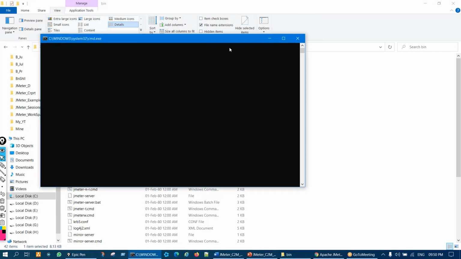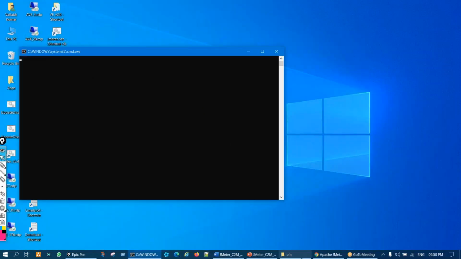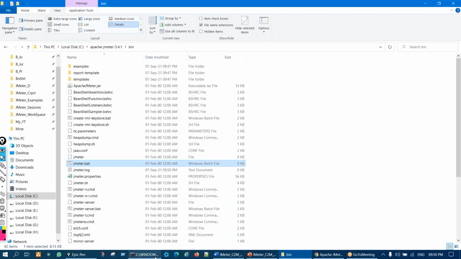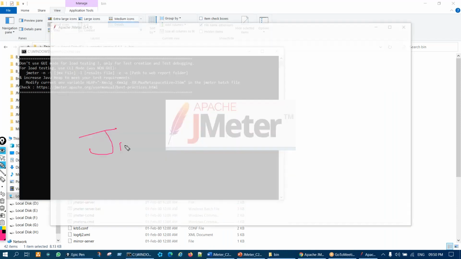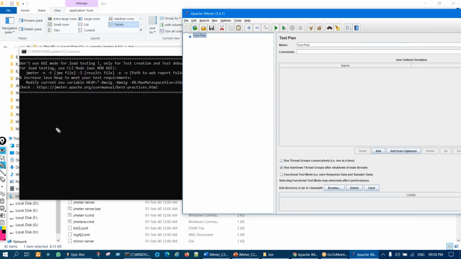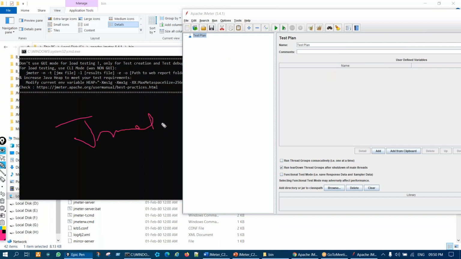First, a console will come. This dark console is known as the JMeter console, and then JMeter will come.